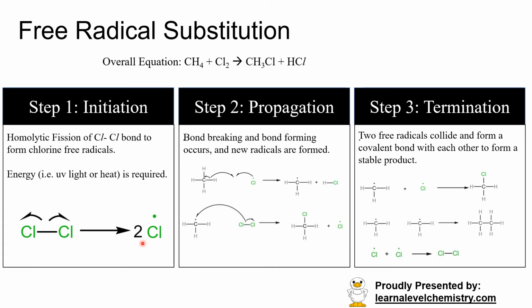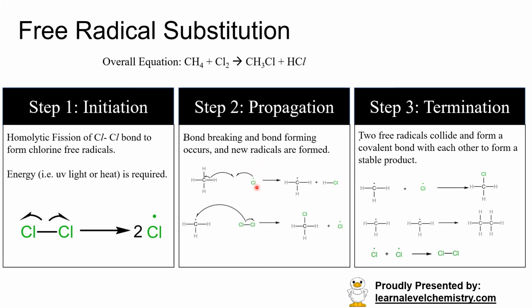If there are 7 valence electrons, it means that there's one unpaired electron, and this one unpaired electron makes chlorine really unstable because it is just short of one electron to achieve a stable octet configuration. So therefore, it reacts readily. So once we have formed this chlorine free radical, it will go on to attack other molecules so that it can get its octet configuration.